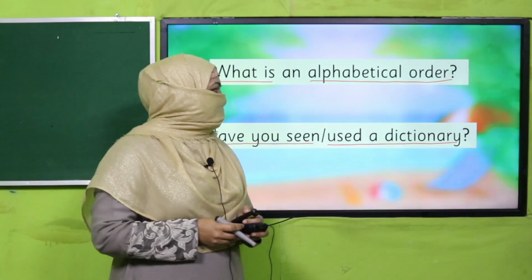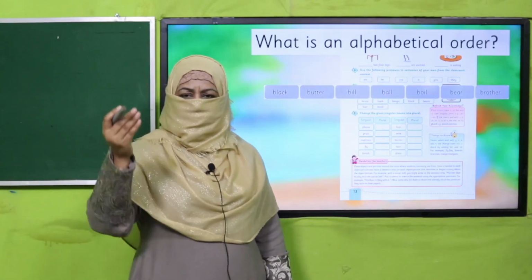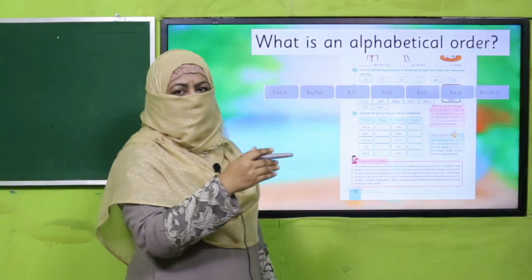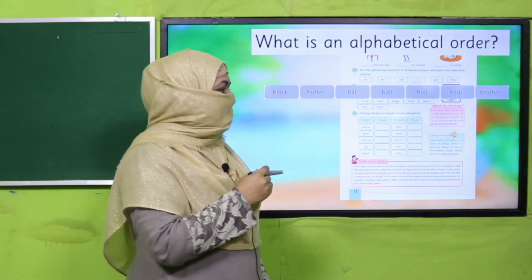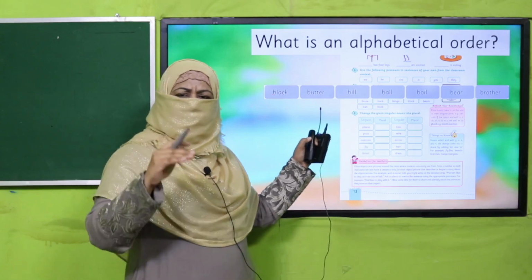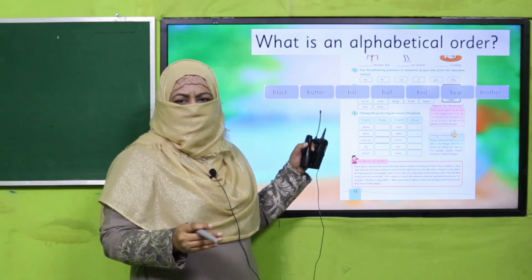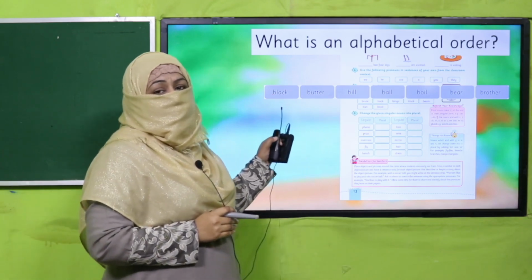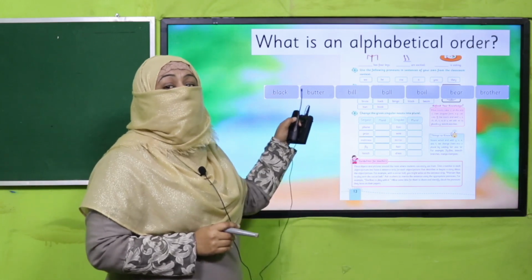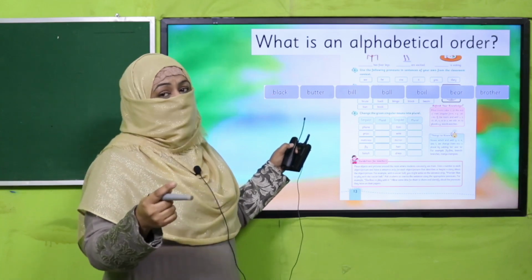Yes, my dear students. So what is alphabetical order? Beta, we arrange words by looking at their first, second, third letter and so on for their place. We look at the first letter; if the first letter is different, we keep arranging them in whatever the order is in the alphabet. But if the first letter is the same, what do we do? I have taught you in grade 2, remember? We look at the second letter and we arrange the words by the second letter in alphabetical order.